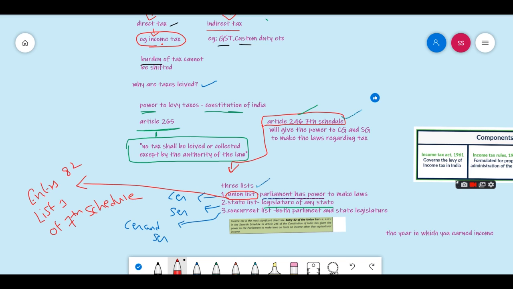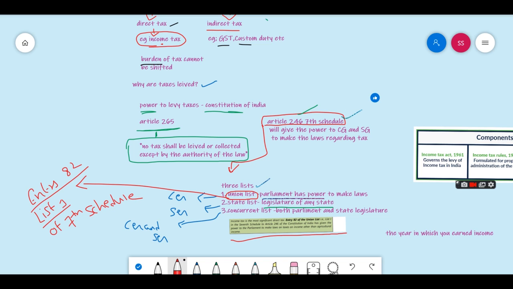So entry number 82 of List 1 of the 7th Schedule gives the power to charge income tax. Here, income tax is the most significant direct tax.